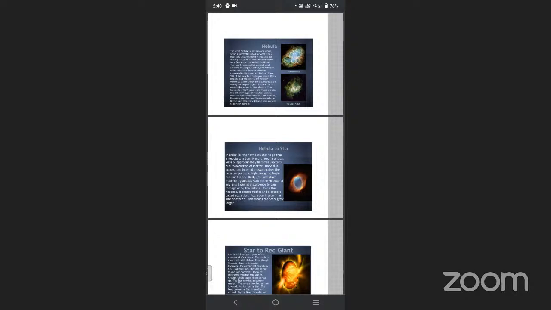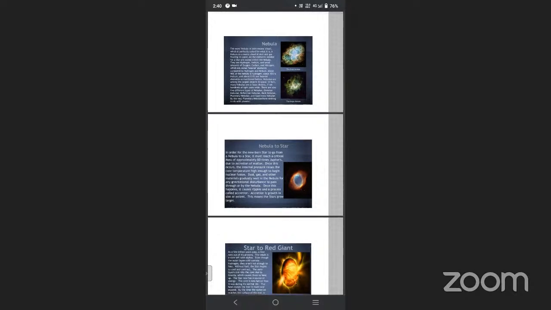There are also 5 different types of nebula. Nebula is not only one type, there are 5 types: emission nebula, reflection nebula, dark nebula, planetary nebula, and supernova nebula. By the way, planetary nebula have nothing to do with planets.